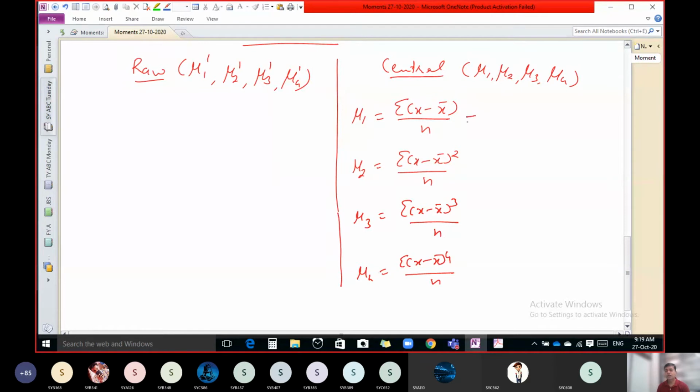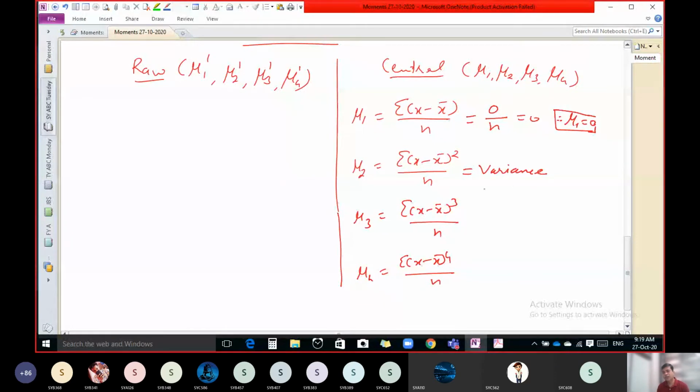Do you know what is the value of mu1? Numerator is 0, 0 by anything is 0. So always mu1 is 0. What is mu2? Nothing but variance. Mu3 and mu4, that we have to use to calculate skewness and kurtosis. But mu3 is not skewness and mu4 is not kurtosis. We have to use that one.